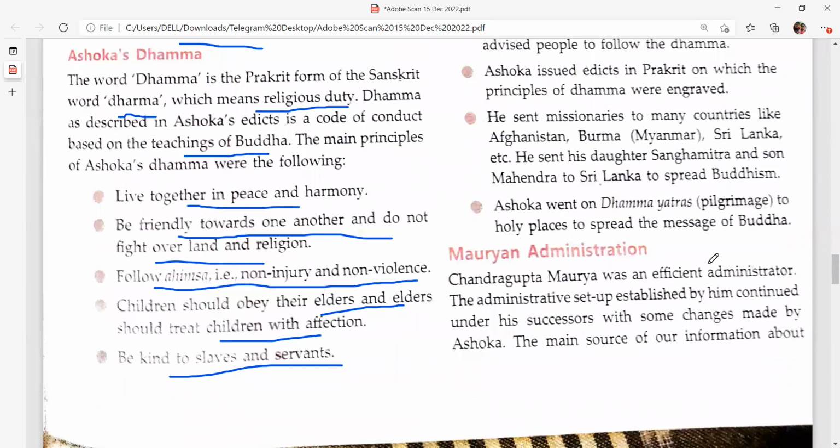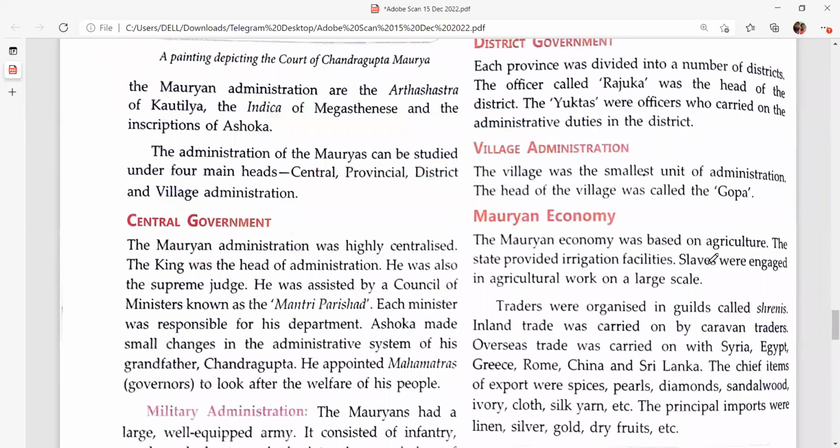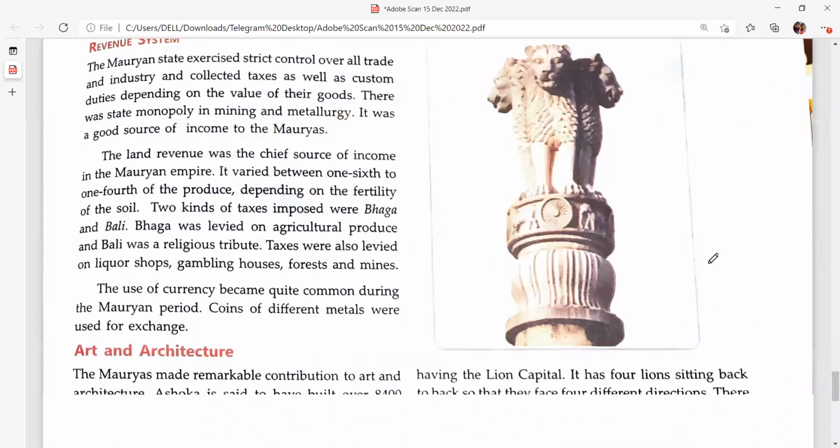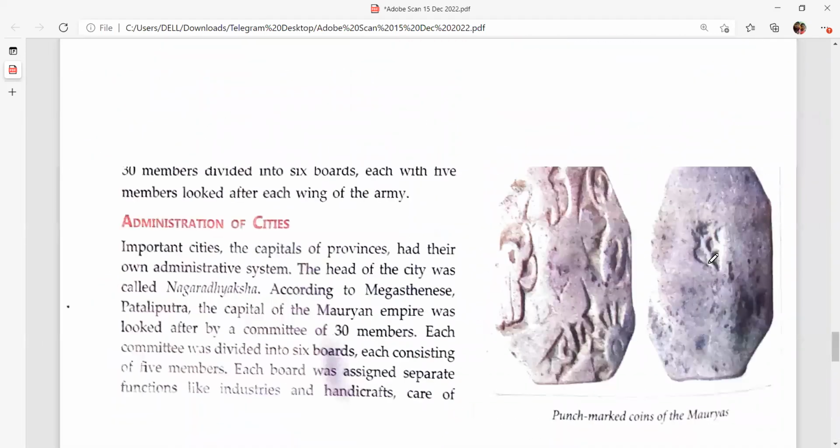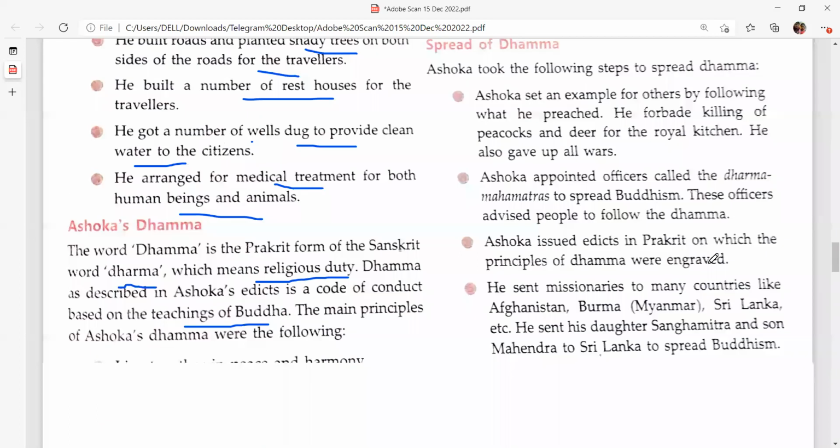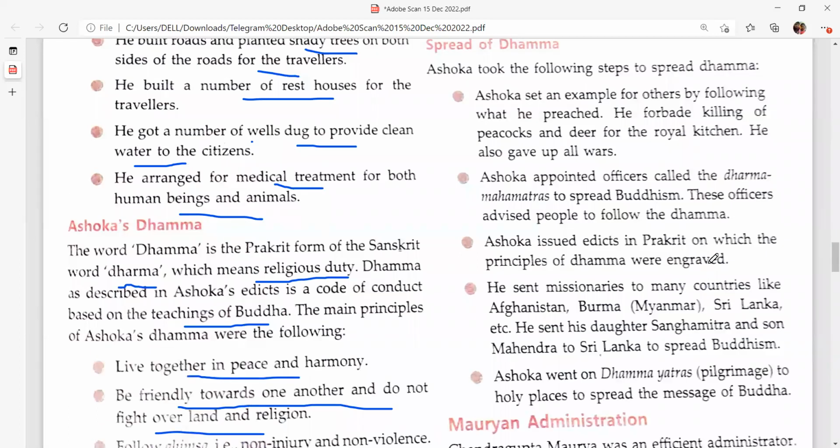Okay, how did he spread Dharma? Ashoka took the following steps to spread Dharma. Ashoka set an example for others by following what he preached. He forbade the killing of peacocks and deer for the royal kitchen. He also gave up hunting. He stopped killing animals, that is peacocks and deer, for the royal kitchen for eating, and he also gave up meat, meaning he left non-veg.